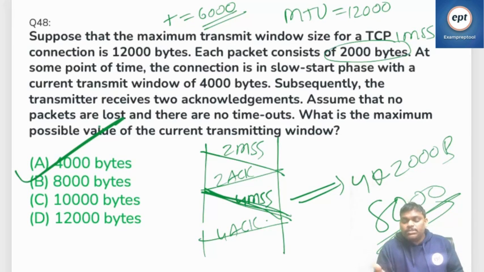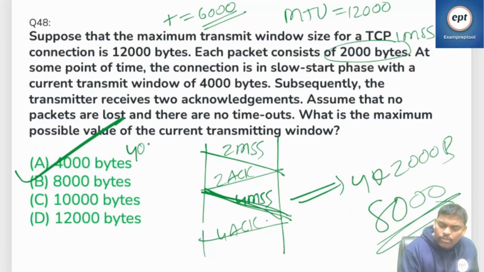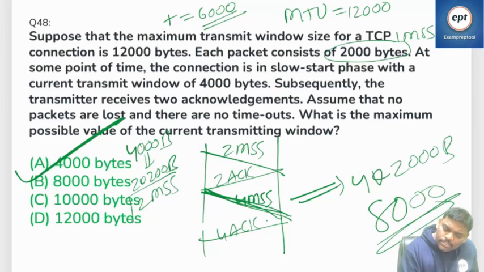Initially 2 MSS, how do you know it? He said that in slow start phase the current transmission window is 4000 bytes, which can be written as 2 into 2000 bytes, which is nothing but 2 MSS. 1 MSS is 2000 bytes.